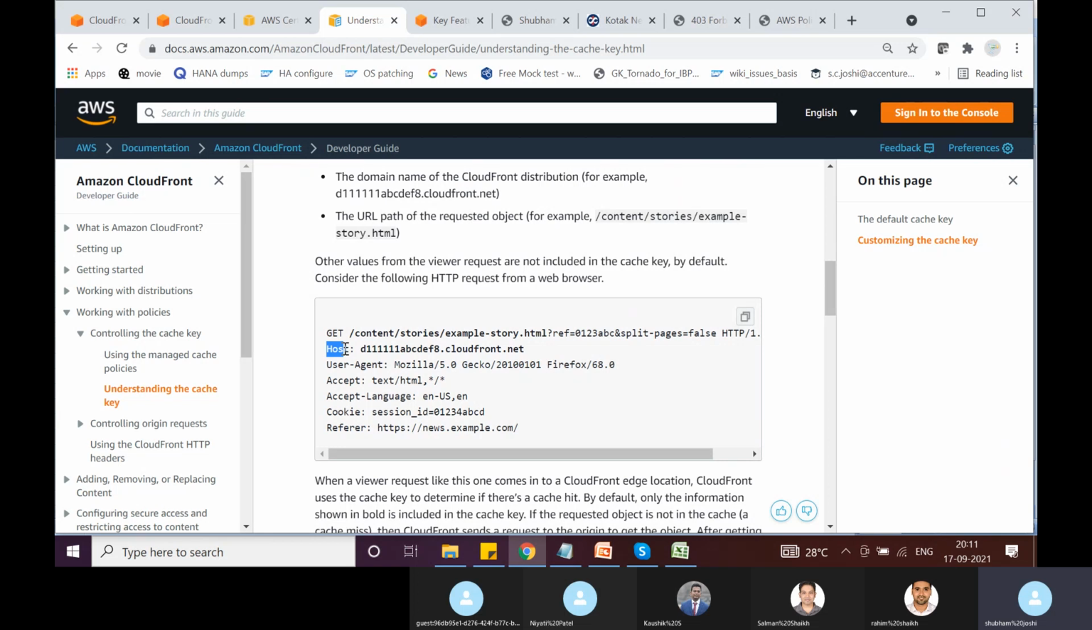cv.shubhamjoshi.xyz, then send it to the cv target group. If it is hireme.shubhamjoshi.xyz, then send it to the hire me target group, right? So host header is one such request header. Similar to host header, there are other headers also, like user agent header, accept header, accept language header, cookie, and referrer. Referrer is something like who referred to this specific website.